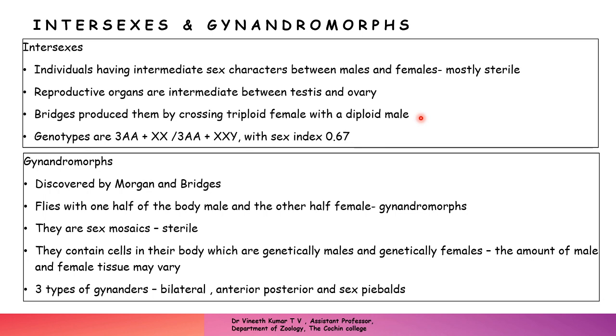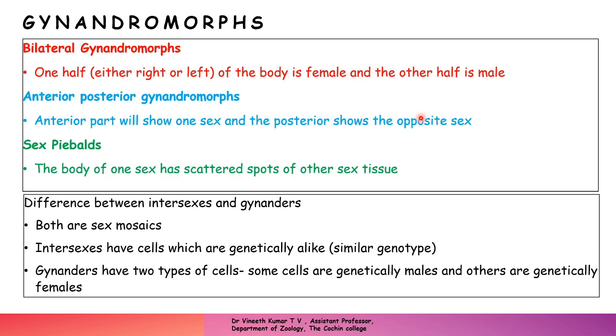They contain cells in their body which are genetically male and genetically female, and how many cells are male and how many are female varies in different types of gynandromorphs. Accordingly, three types of gynandromorphs are distinguished: bilateral gynandromorphs, anterior posterior gynandromorphs, and also sex patches.